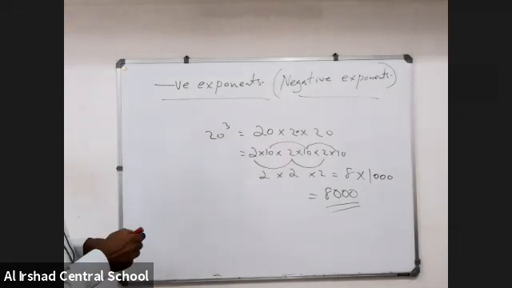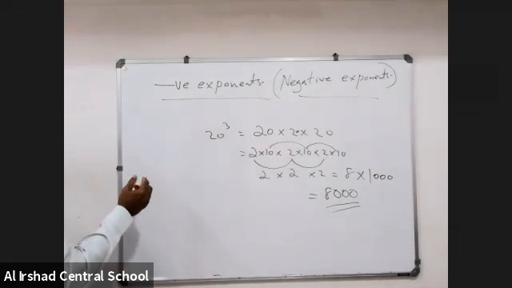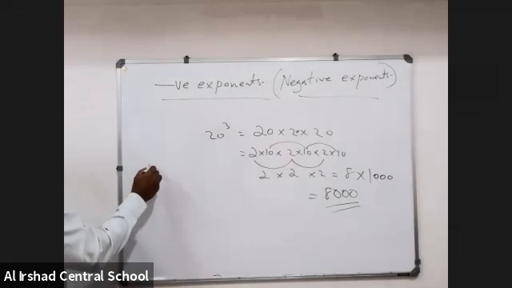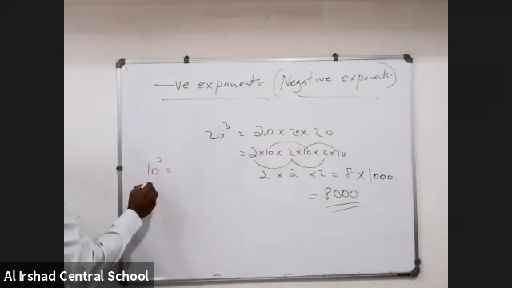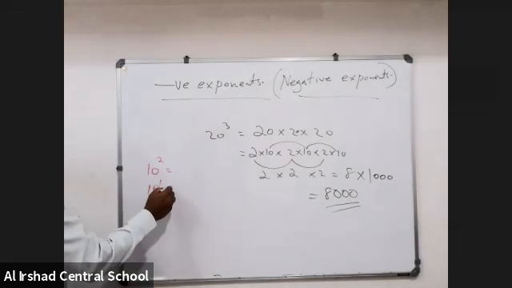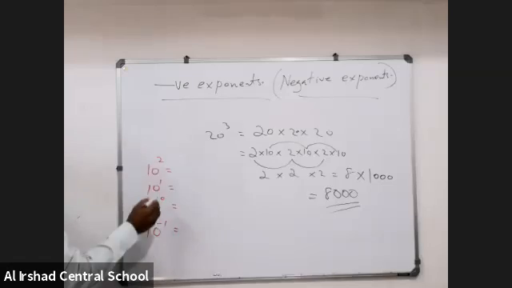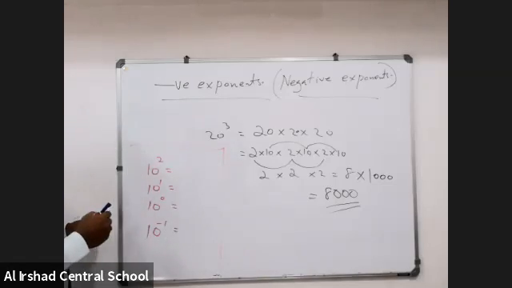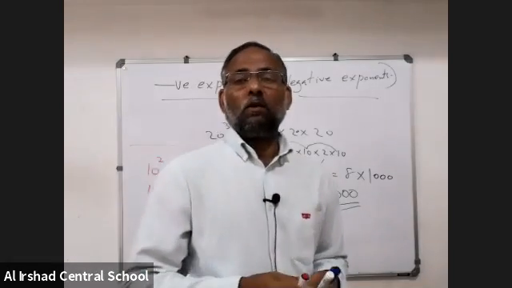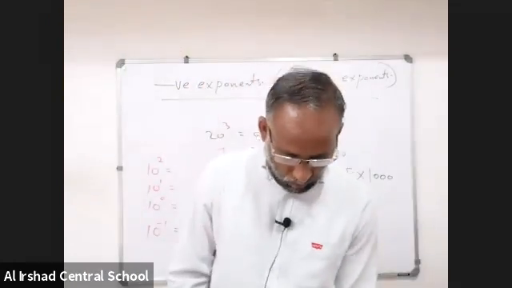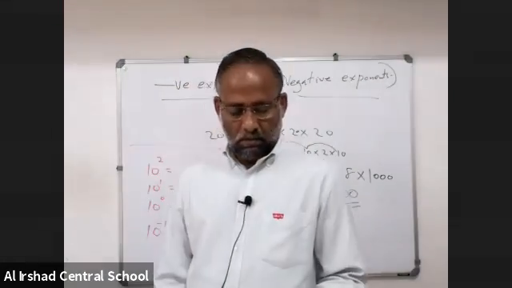Yesterday I told you what is the difference. We started with 10 to the power of 2, 10 to the power of 1, 10 to the power of 0, and we reached 10 to the power of minus 1. Yesterday, what did all of you write first? Write the answer fast in your notebook and show me now. Only 2 seconds.